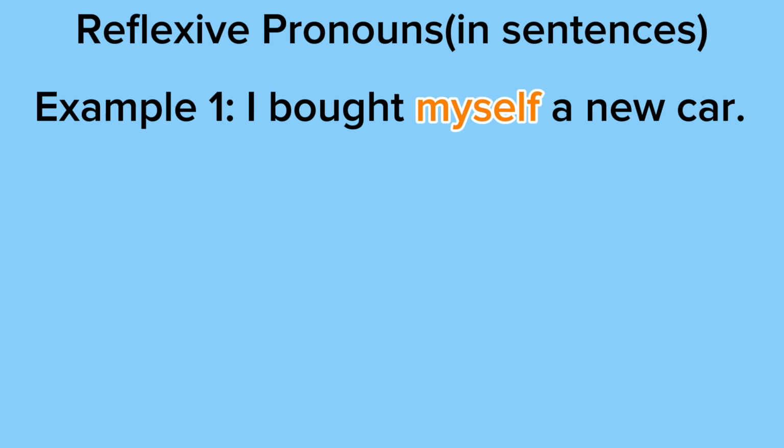I almost forgot to mention, don't forget that reflexive pronouns are essential to understanding the meaning of the sentence. So if I took out myself, the sentence would say, I bought a new car. So that wouldn't have the same meaning as I bought myself a new car, because if we're saying I bought myself a new car, we're specifying that I bought it for myself. But if we're saying I bought a new car, we're not specifying whom the car was bought for.